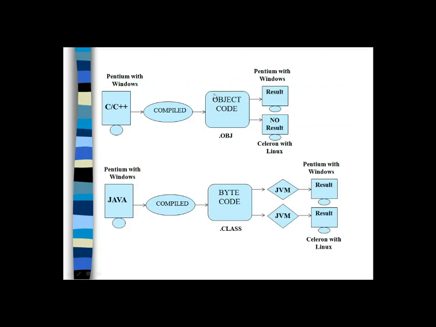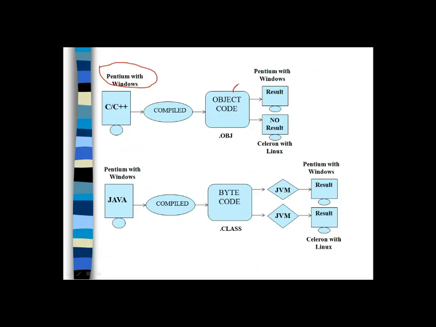In order to run on the system, we require the object code, so the compiler always produces the object code. This object code can be directly executed on the same machine on which it is developed. Let us assume we have a system called Pentium with Windows 7, on which the object code is generated.